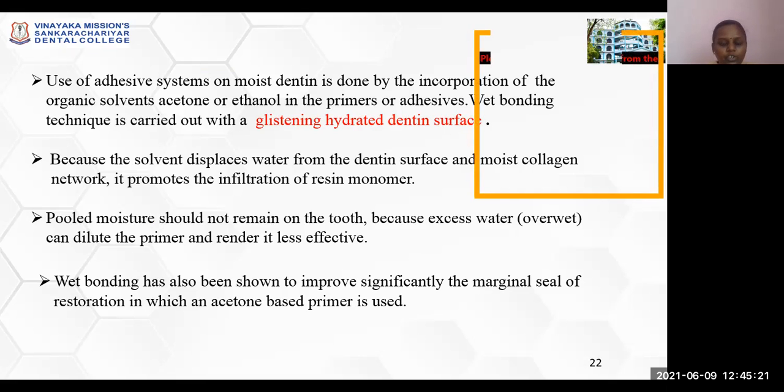Pooled moisture should not remain on the tooth because excess water can dilute the primer and render it less effective. That is called the overwetting phenomenon. Wet bonding also has been shown to improve significantly the marginal seal of the restoration in which an acetone-based primer is used.